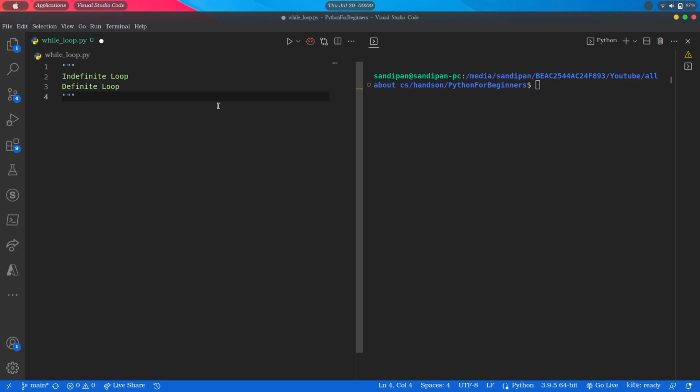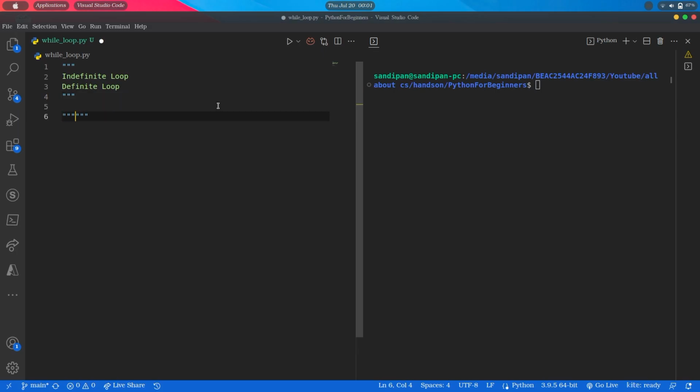Indefinite loops are the ones where the number of times the loop is executed isn't specified explicitly. Rather, the block inside it will be executed repeatedly as long as some condition is met. On the other hand, in the case of definite loops, the number of times the block inside it will be executed is specified explicitly at the time of loop start.